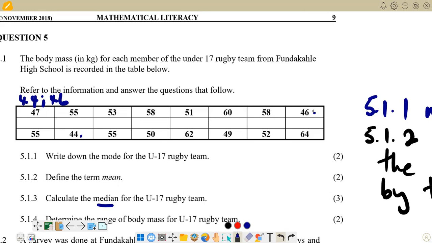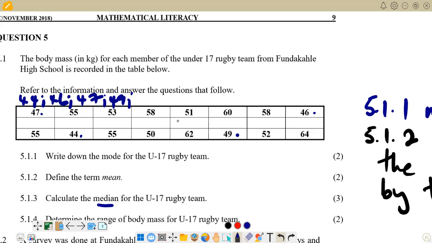From 46, we are seeing that we have just 1. Then we go to the next one. We are seeing that we have 47 here. And then from 47, we check again. We have 49 here. And then I will move on to the next one. 49 also we have 1, so I will just put 1. Then we go to the next one.